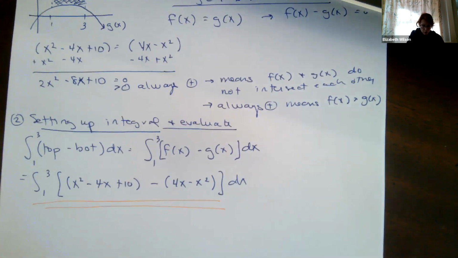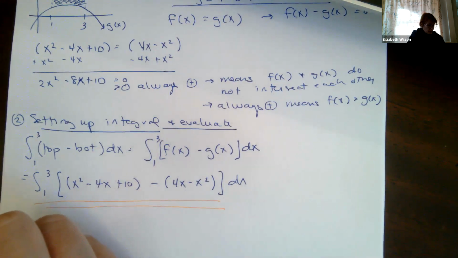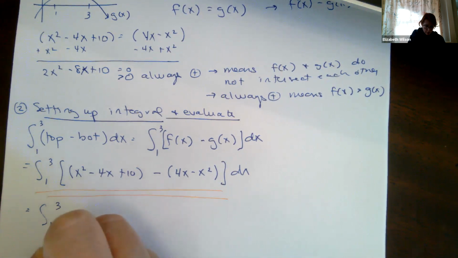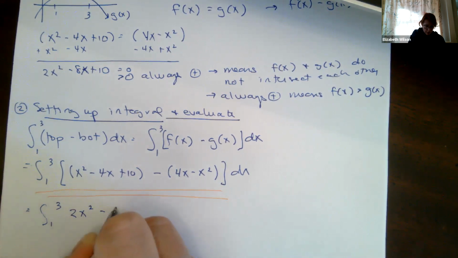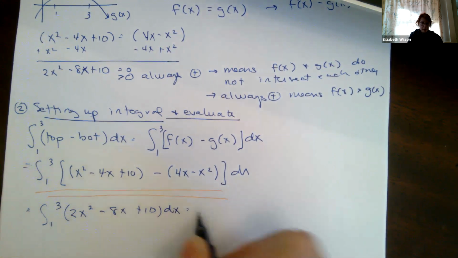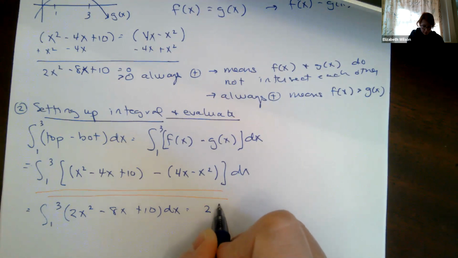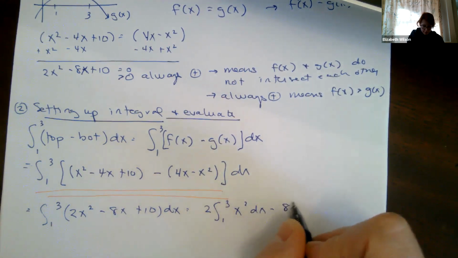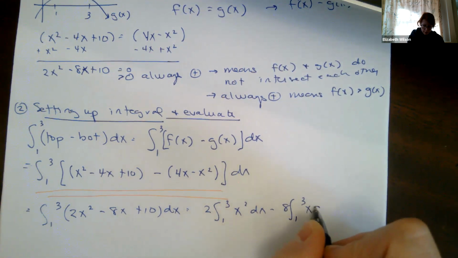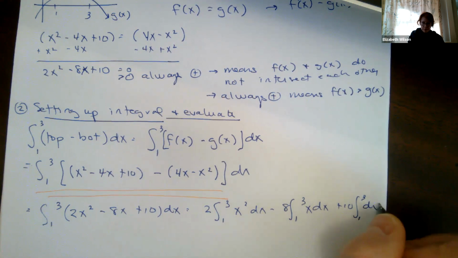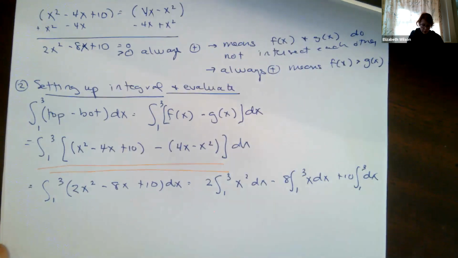All right, so let's go ahead and we're going to combine terms, and then we're going to go ahead and evaluate it. So when I combine terms, I'm going to get 1 to 3. This is going to be 2x squared minus 8x plus 10 dx. I'm going to do linearity, right? So I'll do it all out this time here. So 2 from 1 to 3, x squared dx minus 8 from 1 to 3 x dx plus 10 from 1 to 3 dx. Okay, so let's go ahead and integrate that.